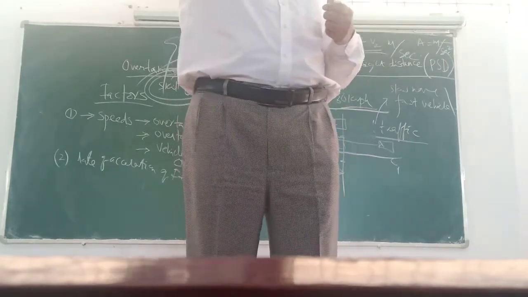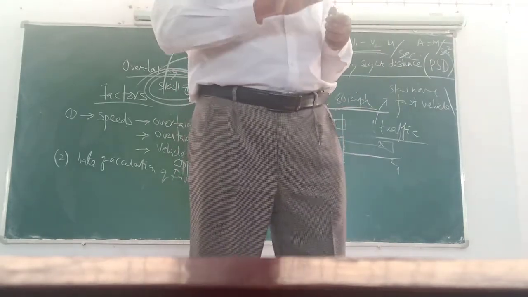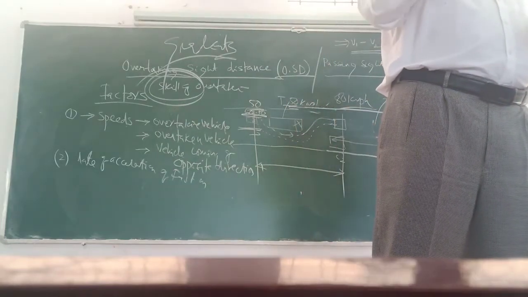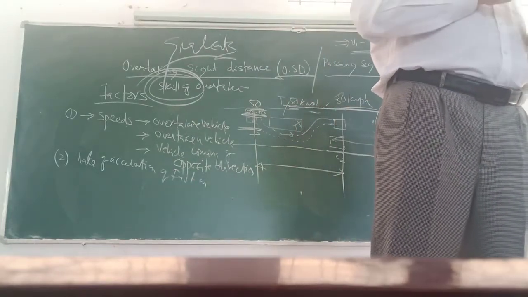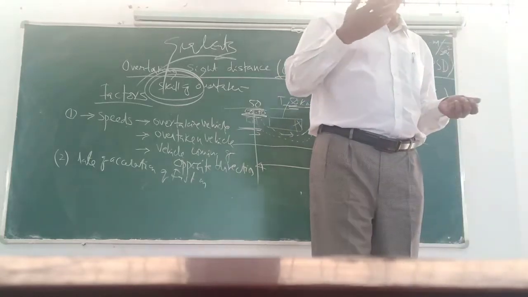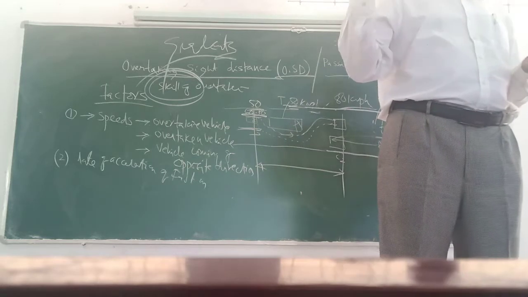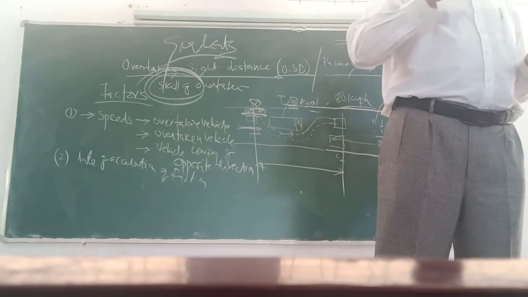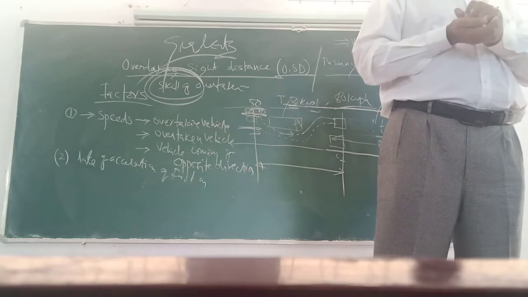During the overtaking operation, an up gradient is very difficult, and a down gradient is also very difficult. On a down gradient it is much more difficult for the driver to overtake because he will not be able to judge where the vehicle is going or what the speed of that vehicle could be. That's why gradient, if any, is important.